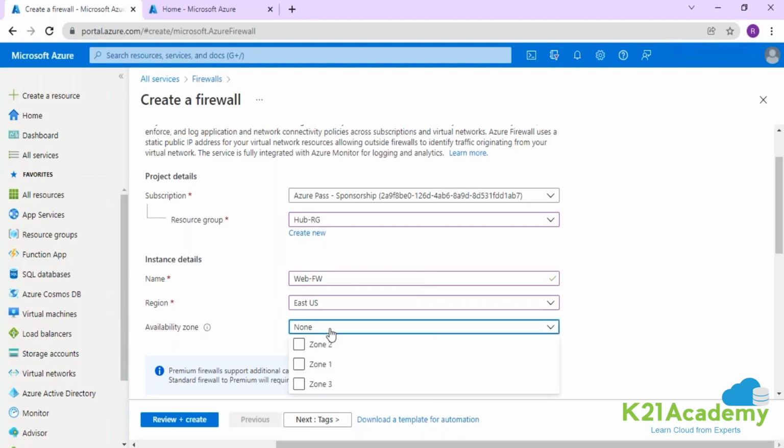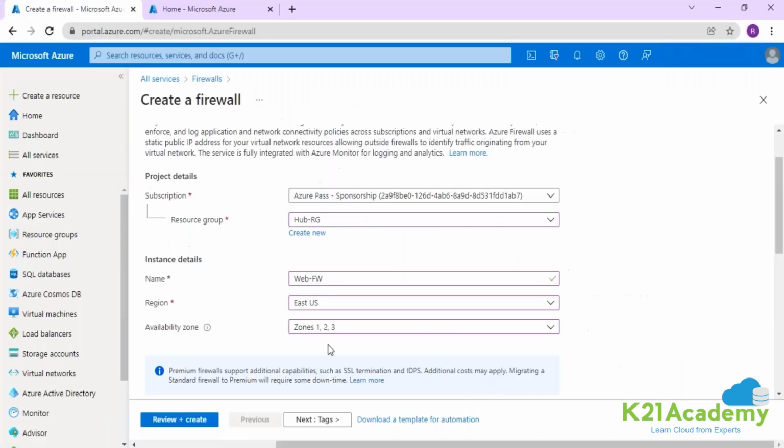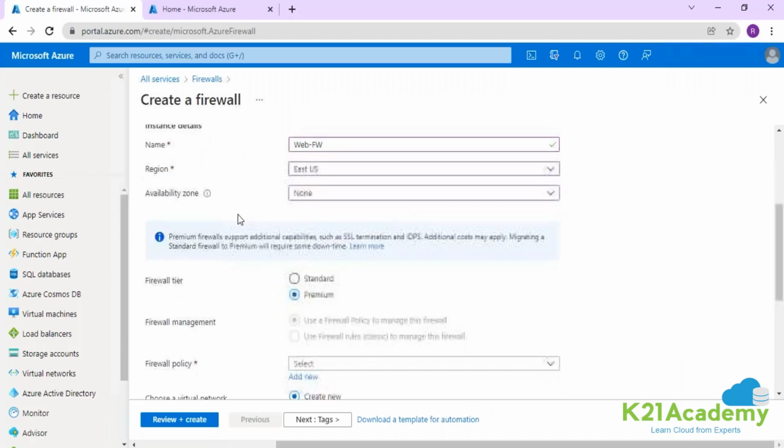And in order to increase the firewall high availability, you can put it into zones. This is how you can increase the firewall high availability. Otherwise, it's a single point of failure, right? So in the production, guys, keep it in the zones. Currently, we are not in the production workload, so I'll just keep it without availability zone.